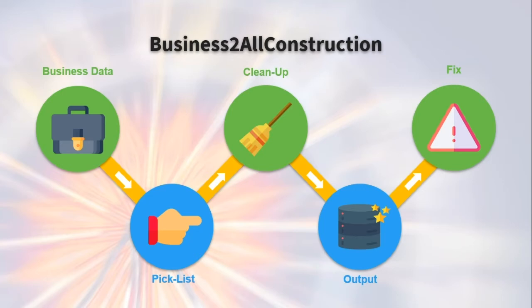It could output it there as well. And then the final piece was an error logging piece. So we called it fix here. It just identifies if you had a business project type that wasn't identified in that pick list in ArcGIS